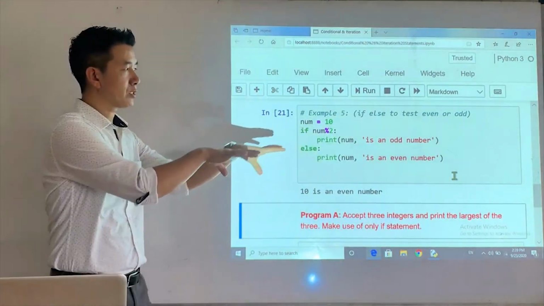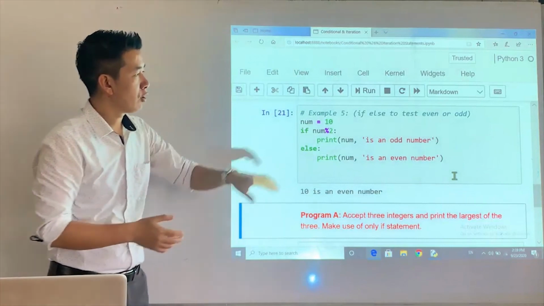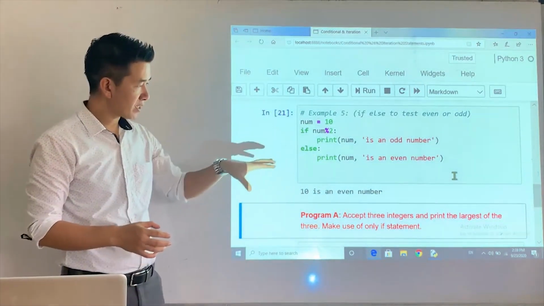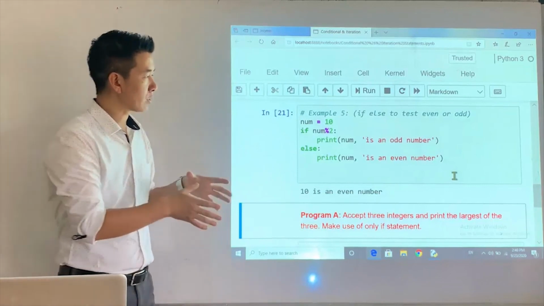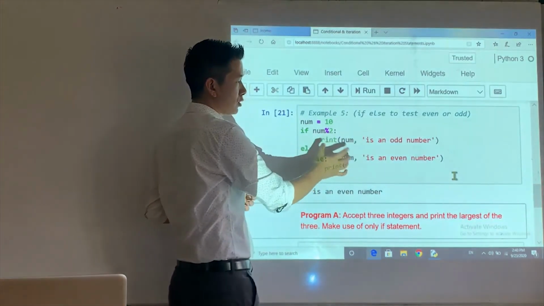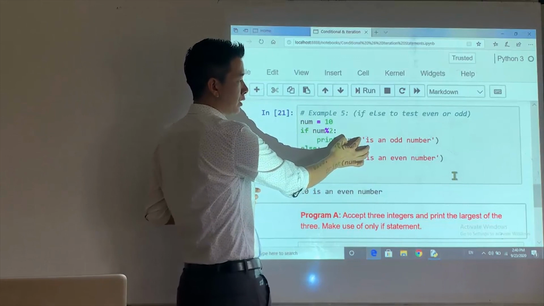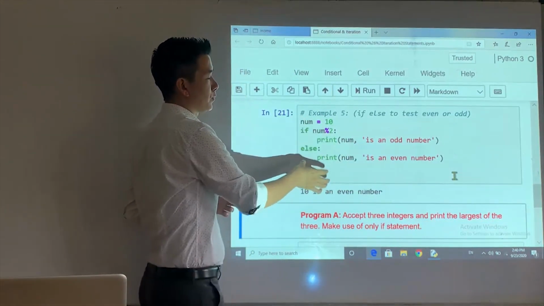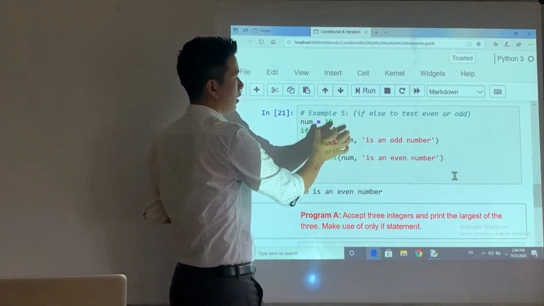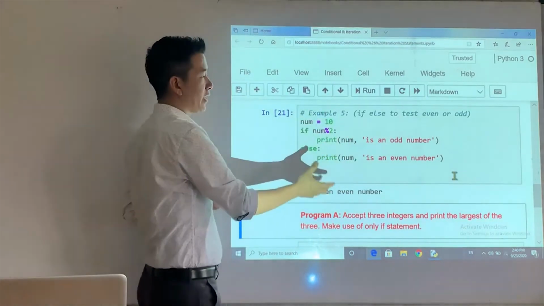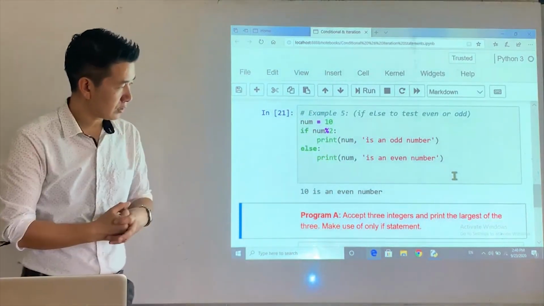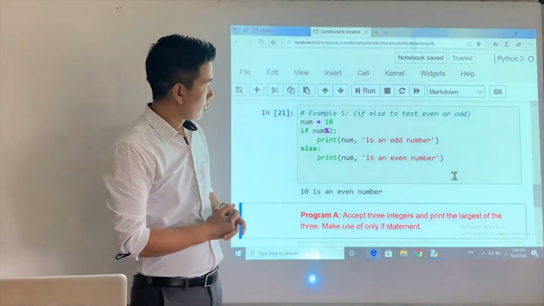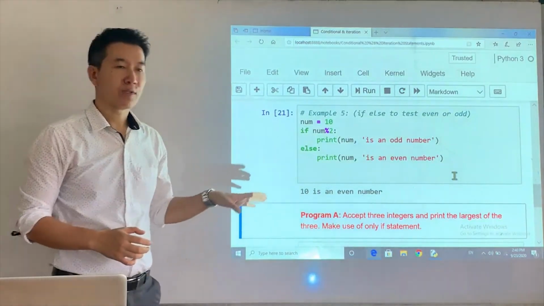So you have two ways of writing the program to test whether a given number is even or odd. The first method was using the relational expression, if it's equal to 0. Remember? The second method is using the truthness value of a value or a variable along with the if. So this is something which you need to take note of, right? Okay, so this is the end of the first part of the video.